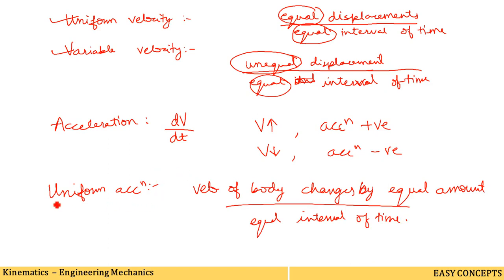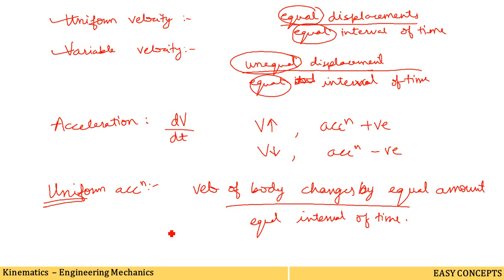If these things are there, then it is called uniform acceleration. On the contrary, what is the meaning of variable or non-uniform acceleration? It means the body undergoes unequal changes in velocity in equal intervals of time. It is called variable acceleration. So these are the two terms, uniform acceleration and variable acceleration.